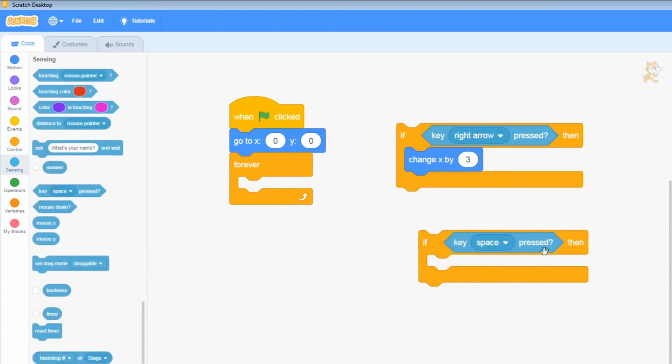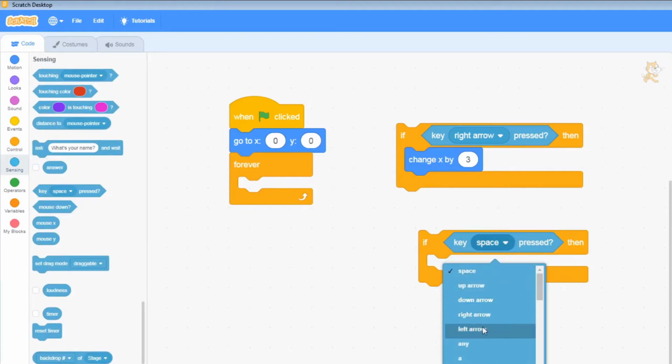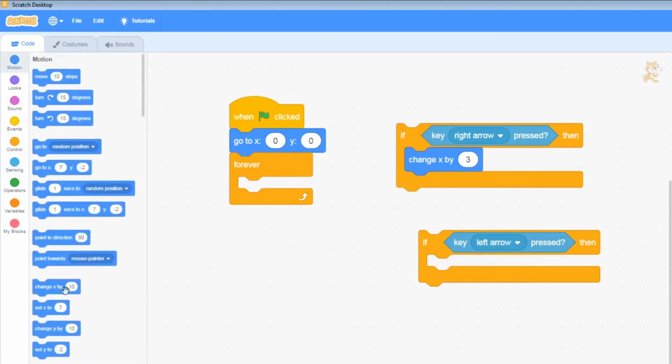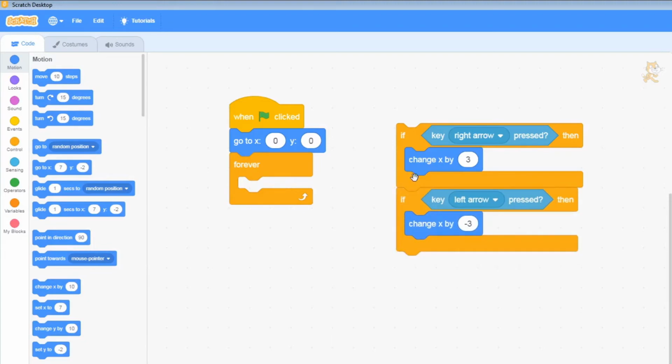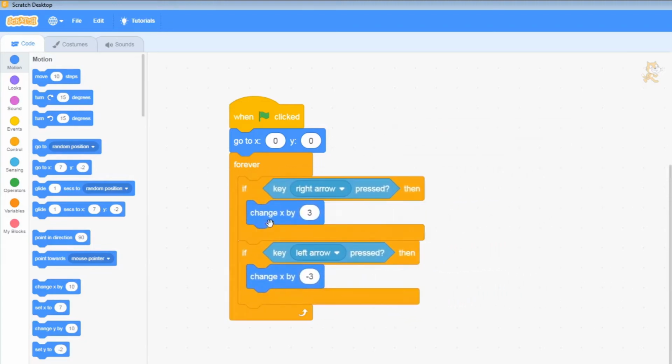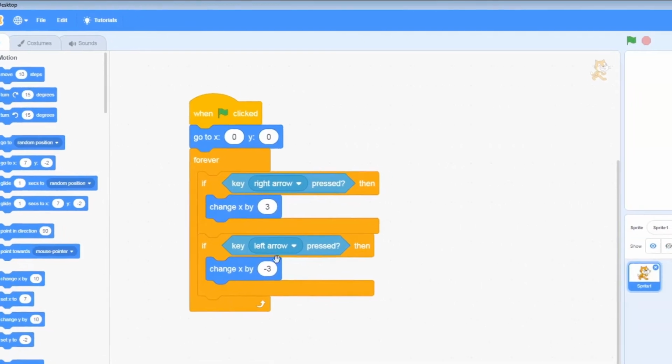key. This time we're going to do left arrow, and back to motion, change X by. I always say that backwards. And this time we're going to do -3. I'll show you why in just a moment. I'm going to put these two blocks together, put them together in my forever loop. You'll see when I put it in there, it opens up. And now the forever loop is surrounding these two blocks.